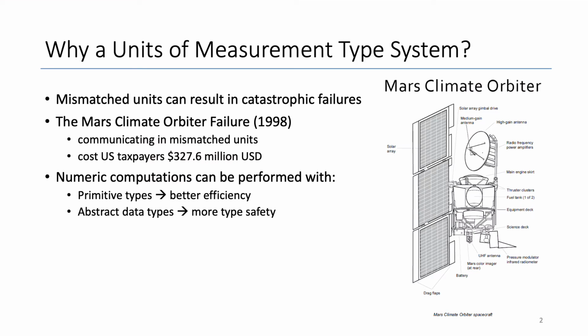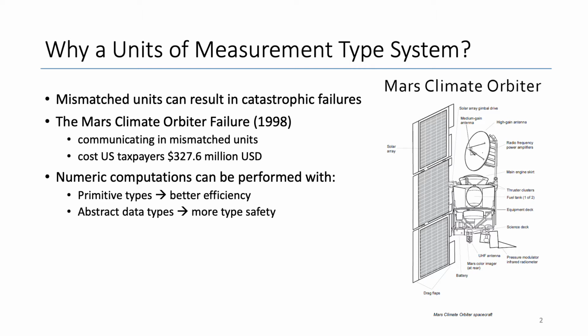So why is the unit of measurement type system important? Performing calculations with mismatched units can result in catastrophic failures. As an example, the Mars Climate Orbiter disintegrated in 1998 due to one software component communicating values in imperial units, while the receiving component expected values in SI units. This mismatch cost US taxpayers $327 million.